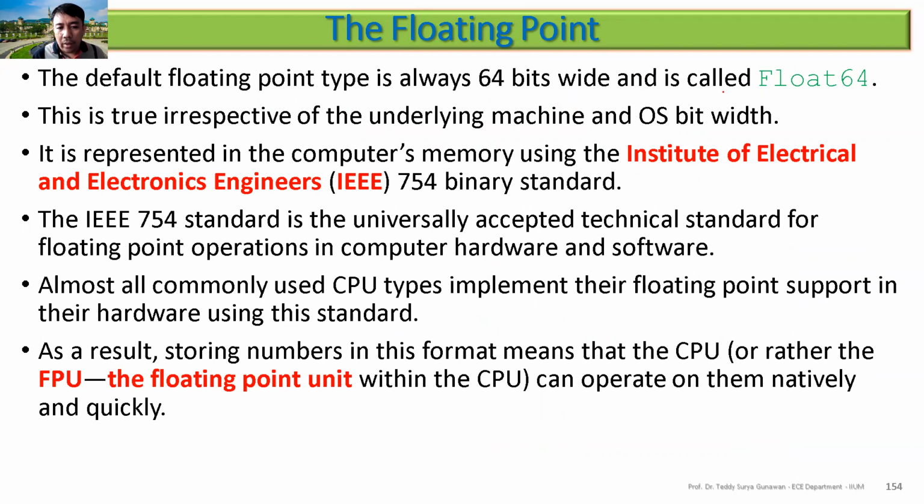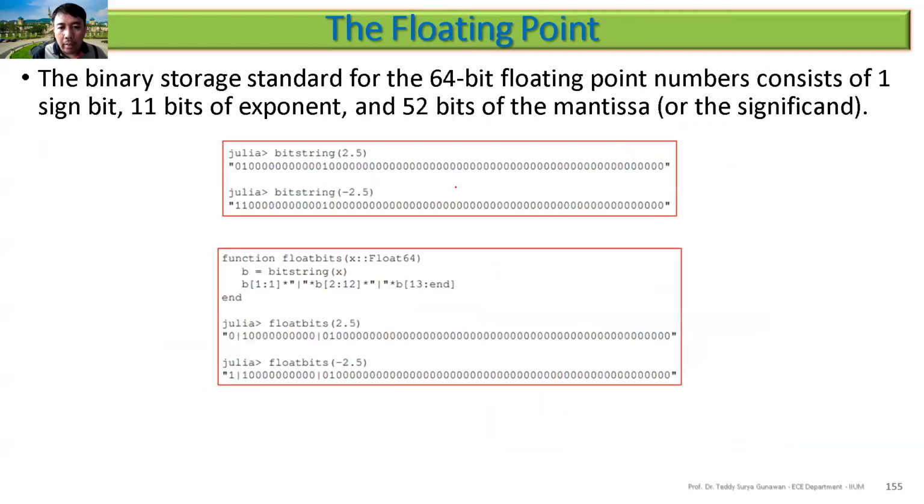Julia uses the IEEE 754 binary standard. For example, take the bit string of 2.5. In a 64-bit floating point number, 1 bit is the sign bit, 11 bits are the exponent, and 52 bits are the mantissa, the number itself.